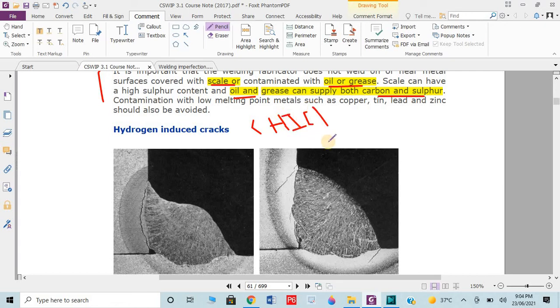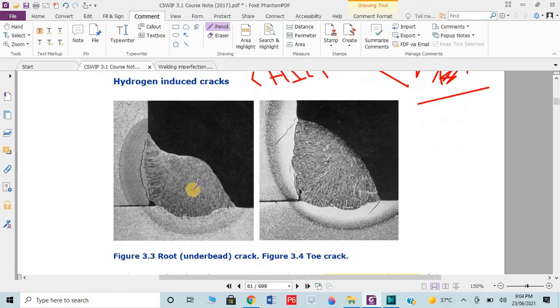Hydrogen induced crack is also a type of, we can say, cold crack, right? Cold crack. What is cold crack? Once we are done with the welding, then due to hydrogen, because hydrogen is unwanted but always remains as contamination in the welding, hydrogen is induced in the welding, and with the passage of time this hydrogen pressurizes and destroys the welding and causes some crack. That's why it's known as hydrogen induced crack.